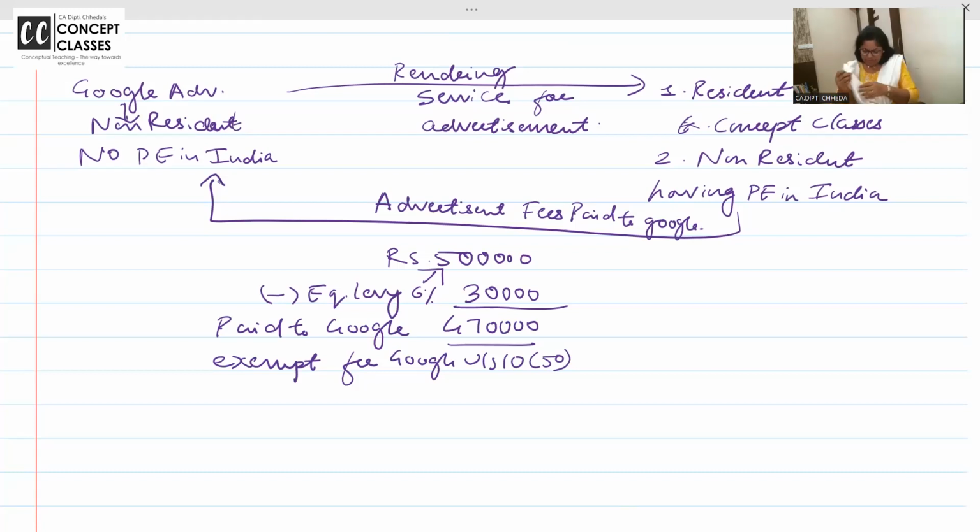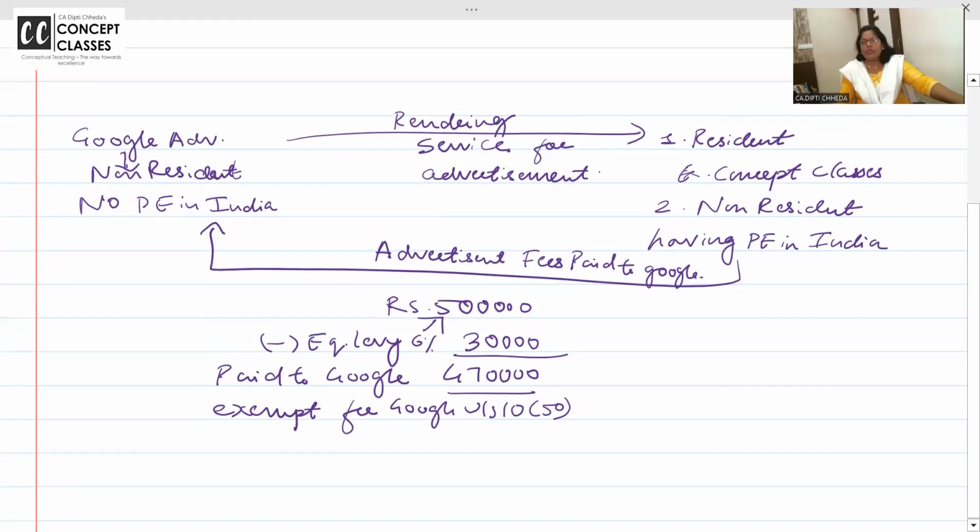We are giving ad in Google. So is Google generating income from India? Advertisement, are they getting? Yes. Who is giving ad in Google? Either a resident or a non-resident having PE in India. So we are giving ad in Google. Google is generating 5 lakh income from India through their country, sitting in their office in USA. So we will only deduct 6% equalization levy and pay them 4,70,000.